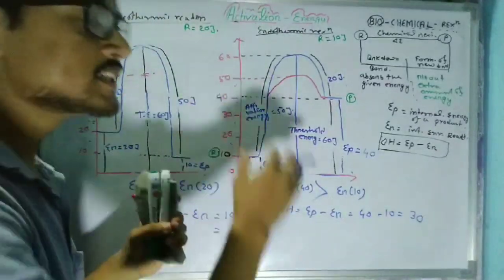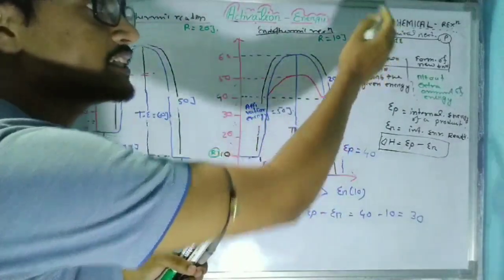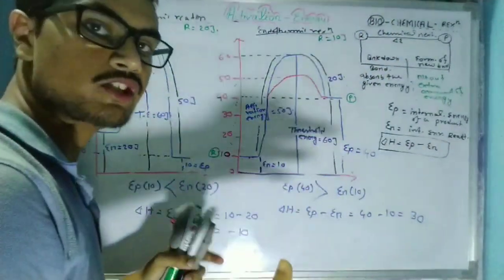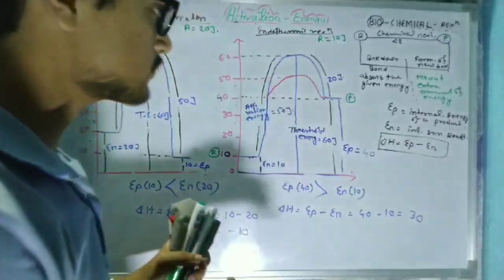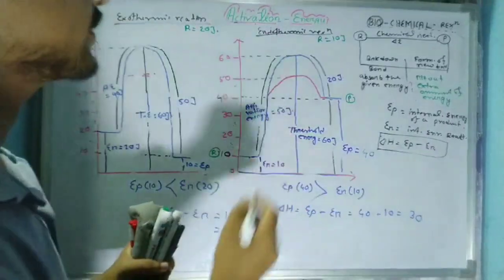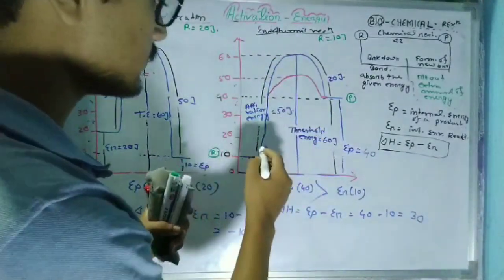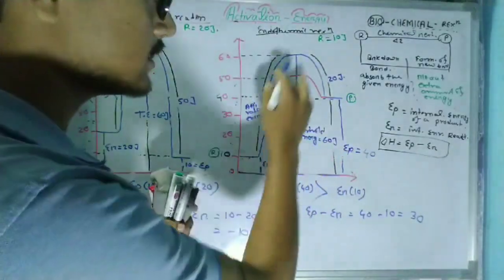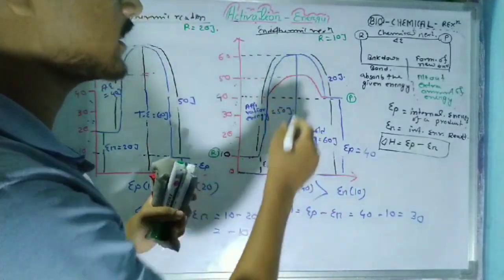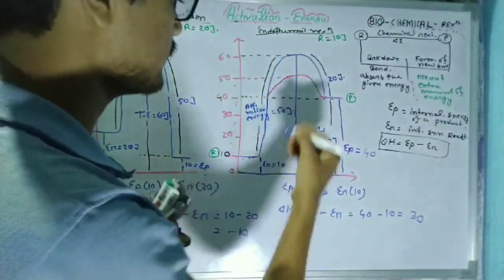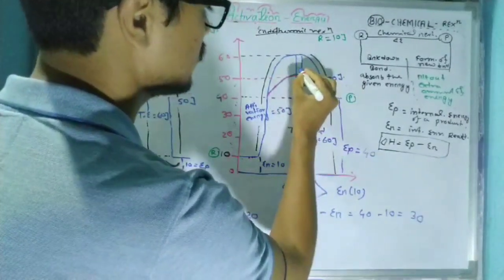Now if either of these reactions happens in a biological system, the chemical reaction will be known as a biochemical reaction. What is the function of an enzyme in a biochemical reaction? When an enzyme acts in a biochemical reaction, it always tries to lower the activation energy. Let's suppose this is the activation energy before the enzymatic reaction, but when an enzyme comes and acts on this reactant, the activation energy will go down and the graph will be like this.